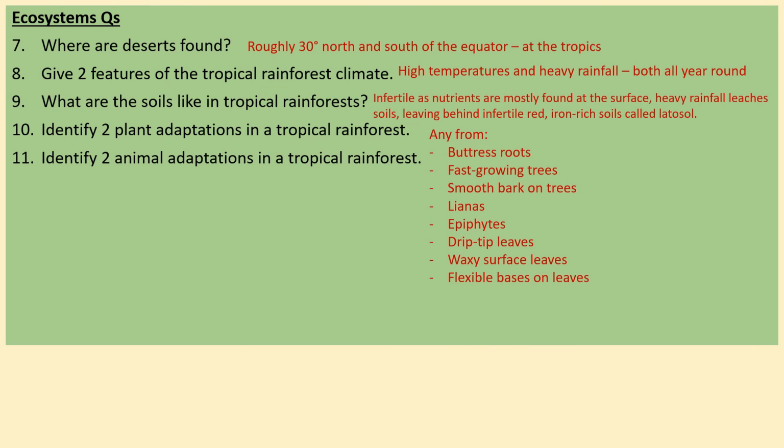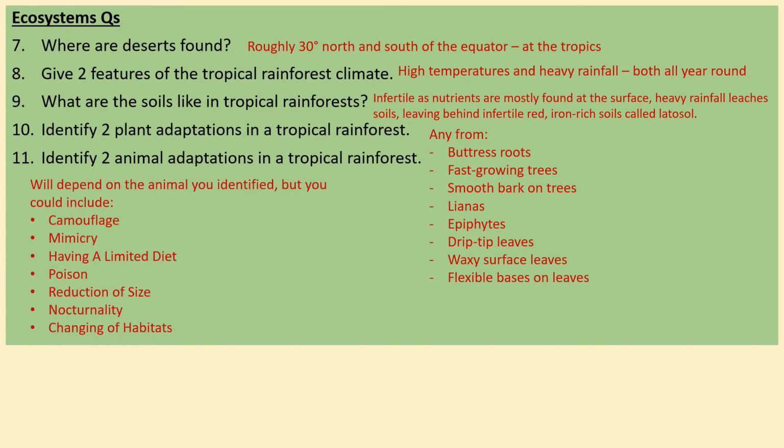And number 11, identify 2 animal adaptations in a tropical rainforest. Again, it's not asking for specific animals and it's not asking for you to explain them. And it will depend on the animal that you were perhaps thinking of, but you could include things like camouflage, mimicry, having a limited diet, poison, etc. So perhaps pause now and make sure you've got all of those down.